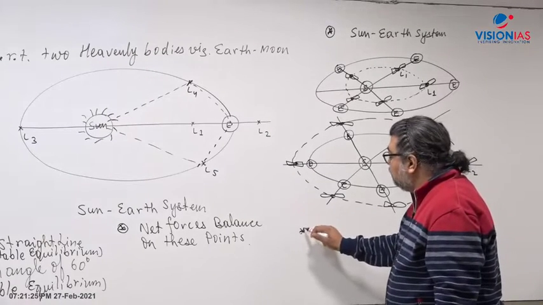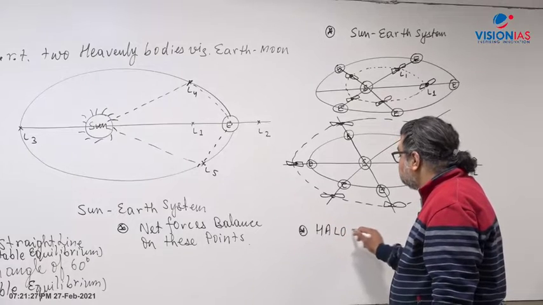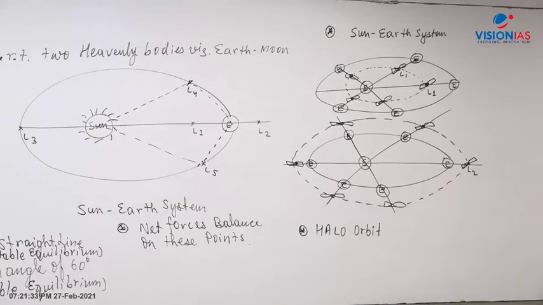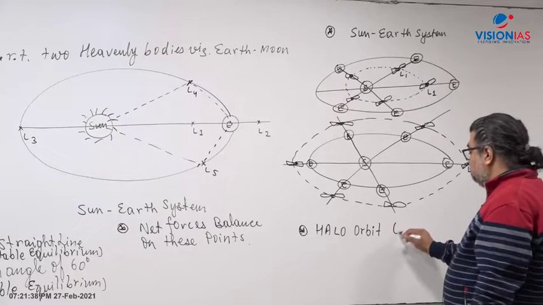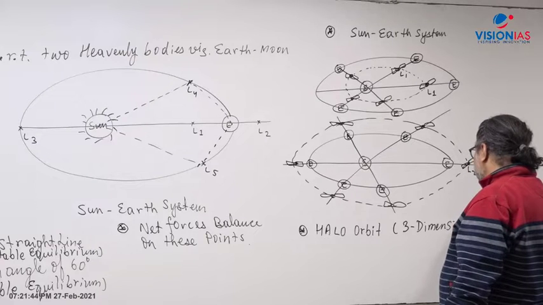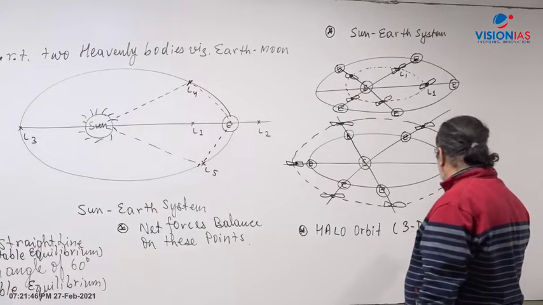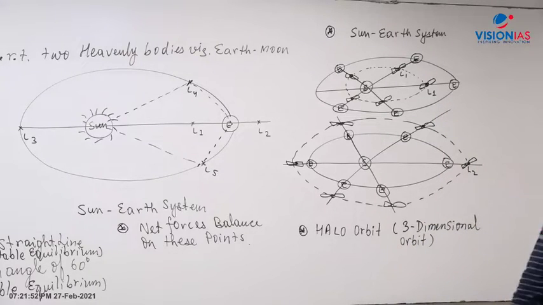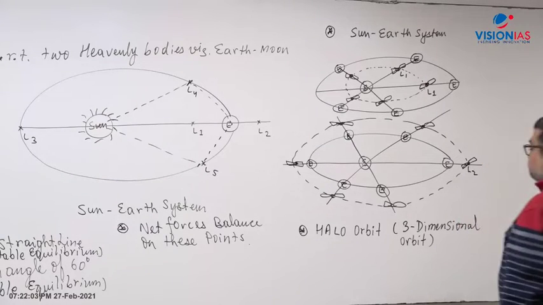Here comes the concept of halo orbit. What is a halo orbit? A halo orbit is a three-dimensional space. I'll depict it with a diagram that will make it clearer what a three-dimensional orbit means. So I said that it is not an orbit as such, it is basically a three-dimensional space. It's like this one.